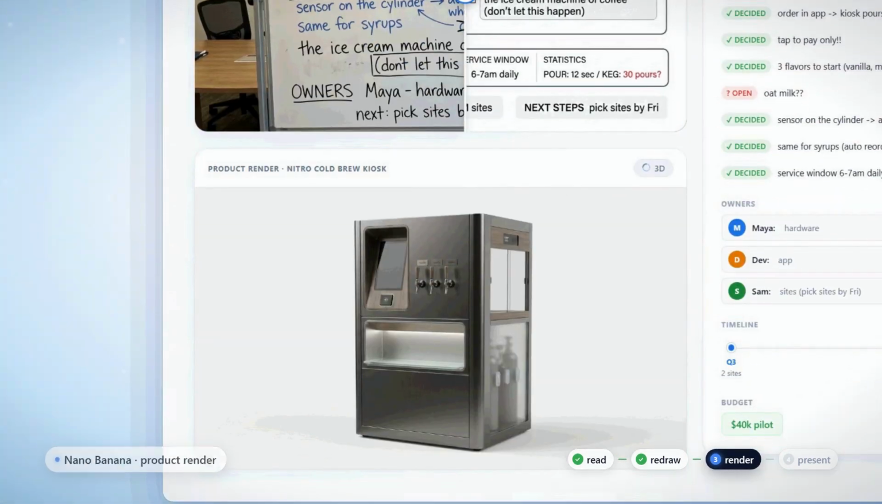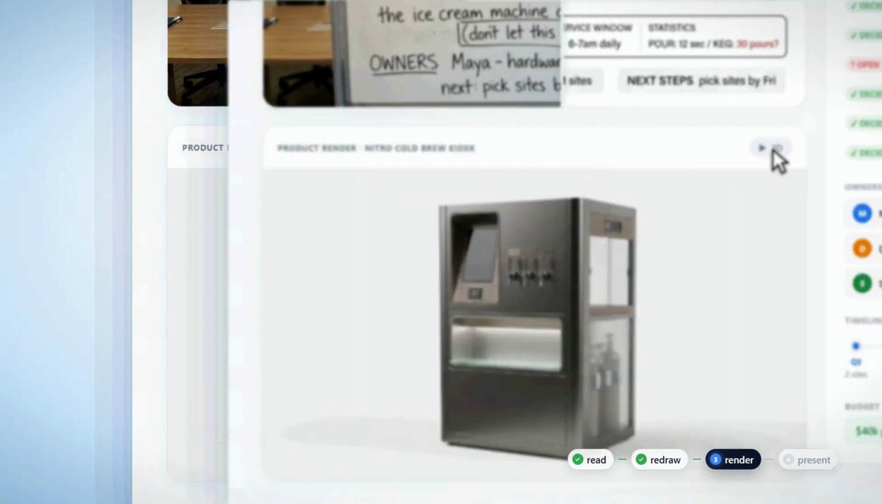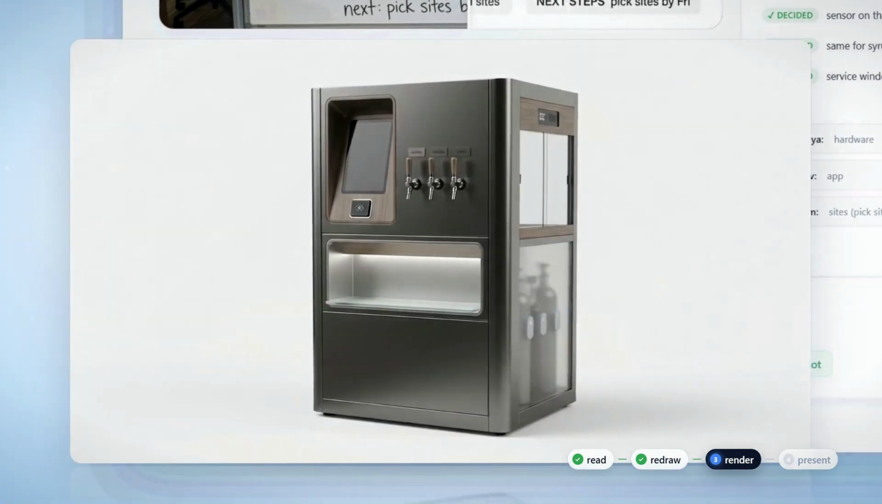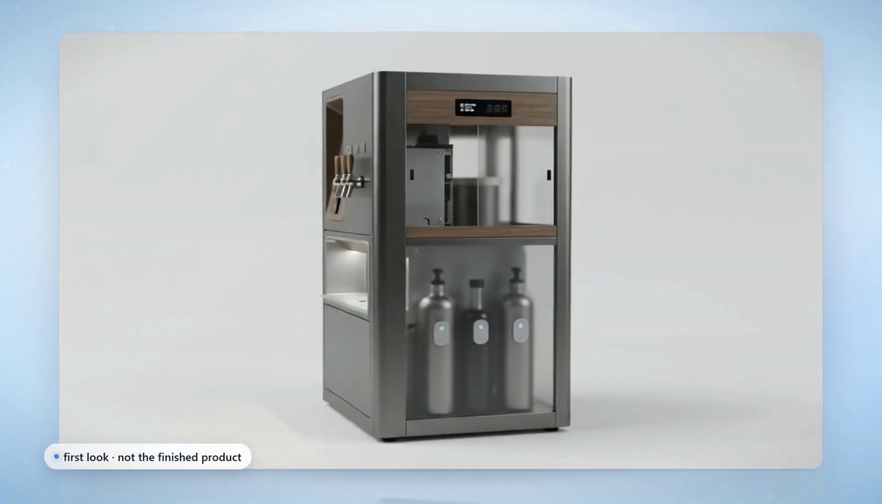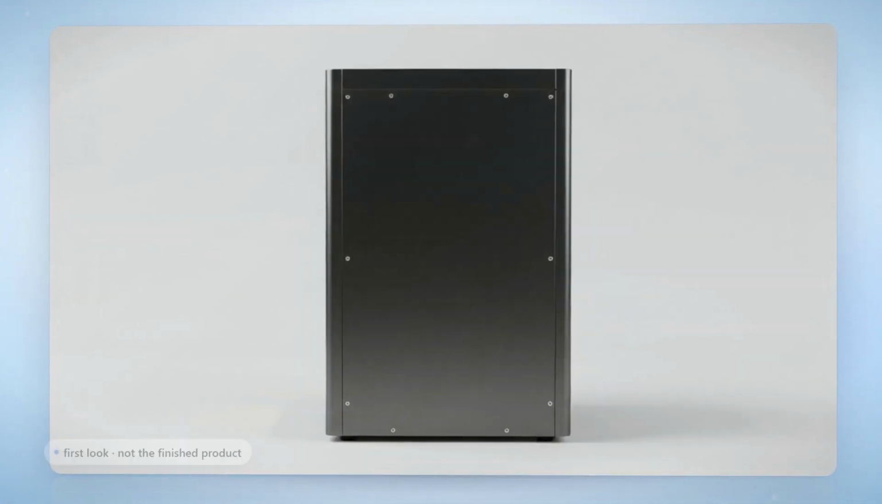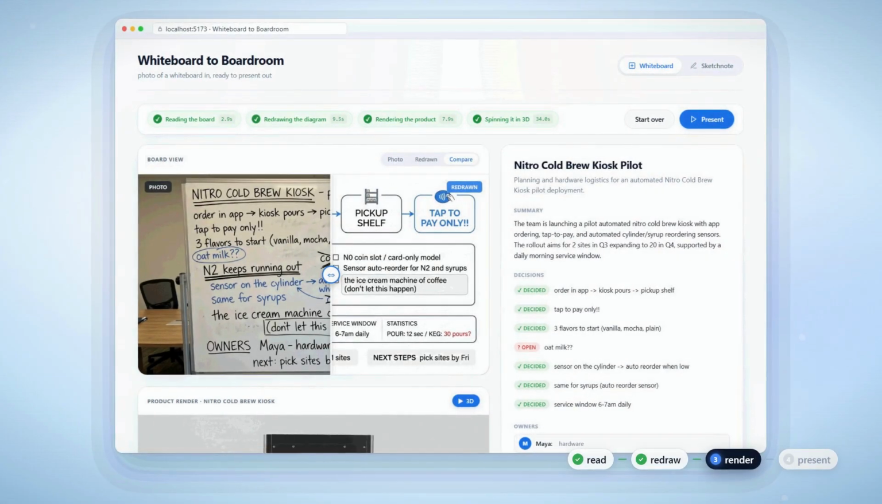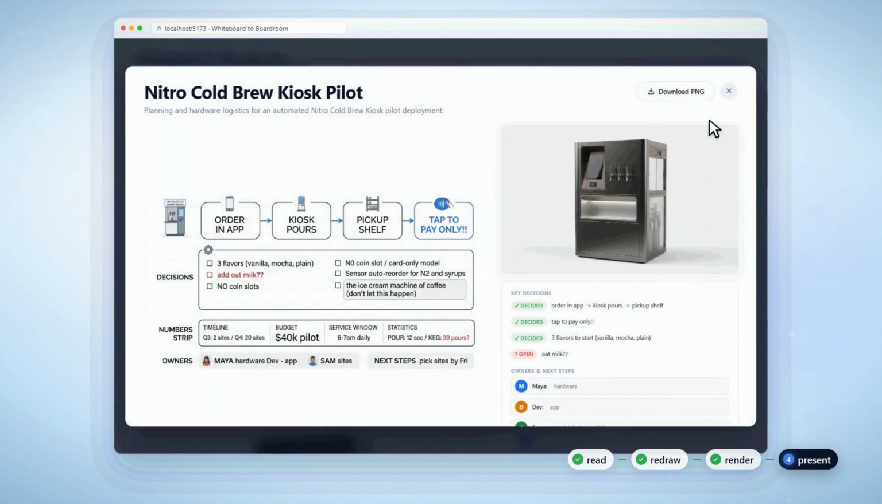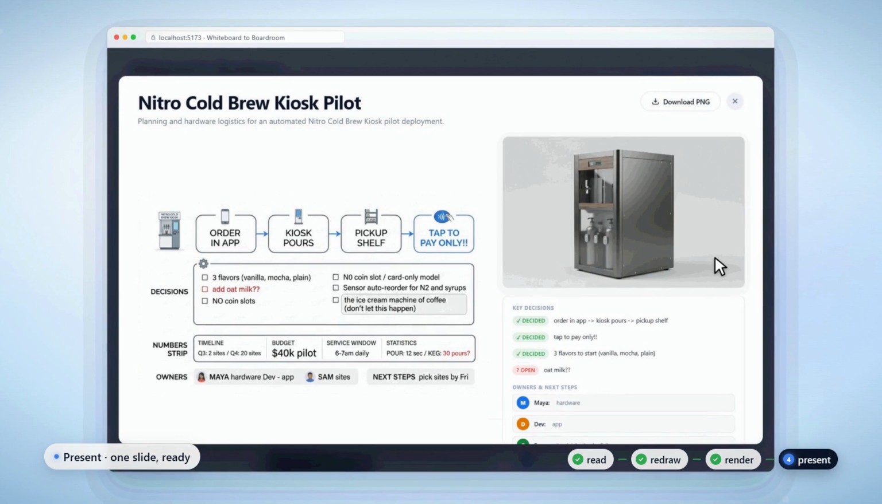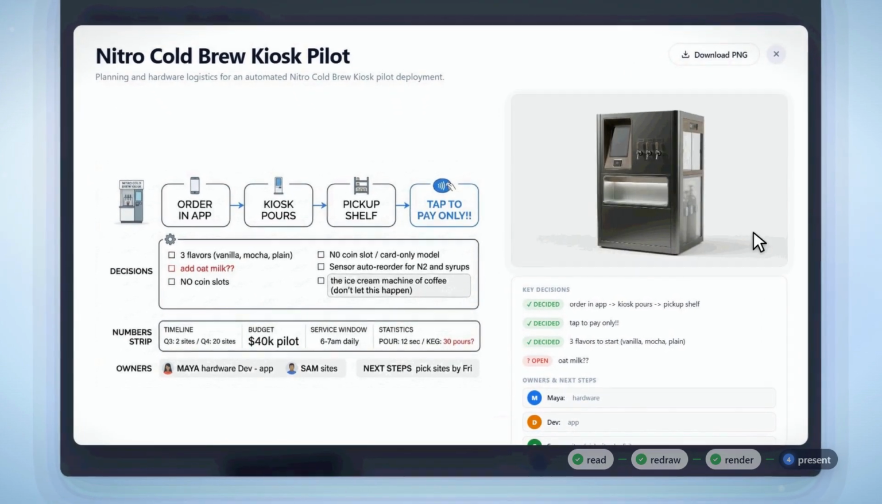And since the board was about a physical thing, it gives you a first look at the kiosk rendered and spinning. Not the finished product, just enough to get the idea off a napkin, and in front of people who can react to it. One more click to present it, and that's the slide in front of leadership before the coffee's even cold.